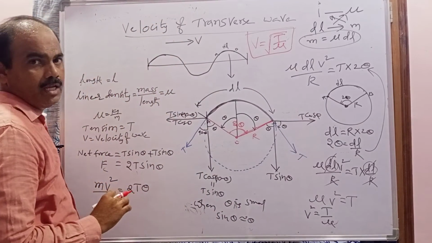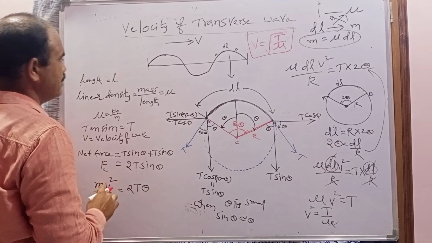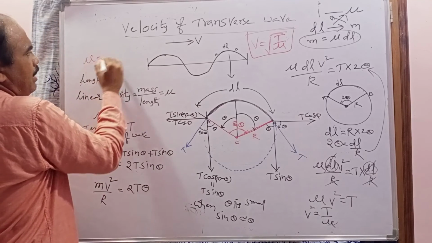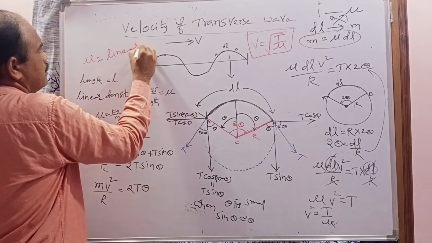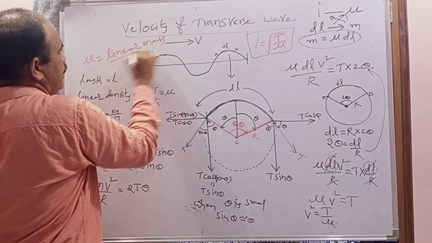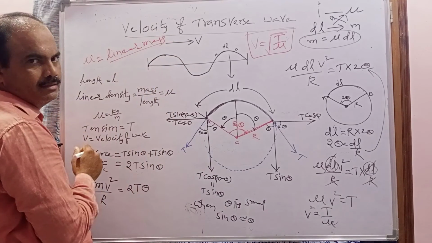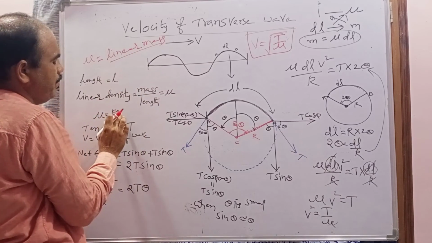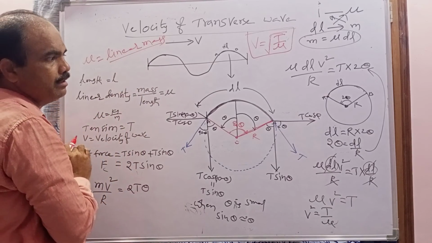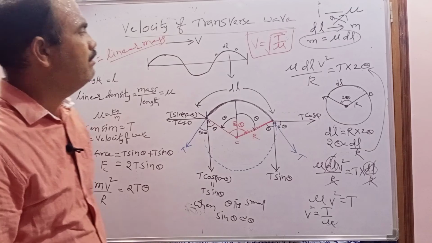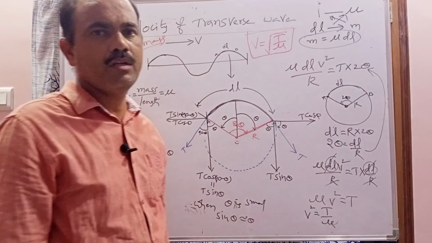Linear density is sometimes also called linear mass. Mu is also called linear mass. So linear mass is nothing but mass by length. This is not ordinary mass. This is a linear mass. It is measured in kilogram per meter. So now this is about the velocity of the transverse wave. This is today's class.